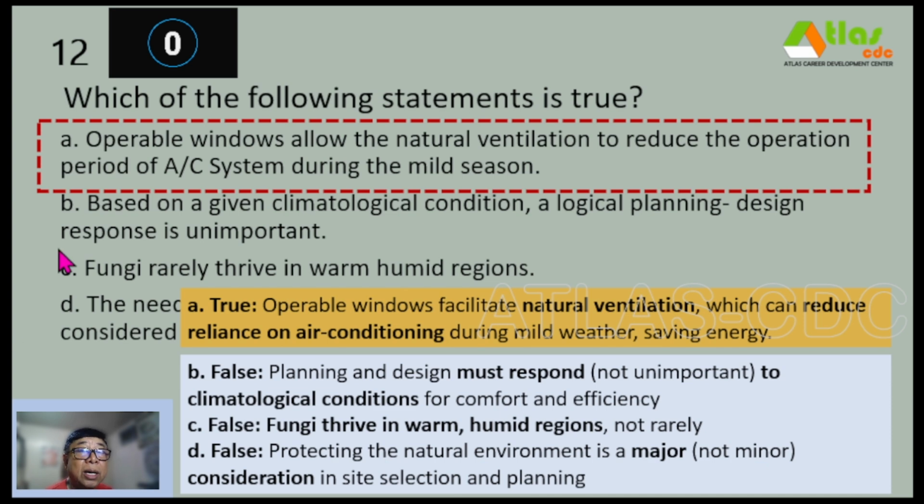And letter C, actually, fungi thrive in warm, humid regions, not rarely, no? And letter D, also, protecting the natural environment is a major consideration in site selection and planning. Hindi yun nakalagay sa choice na minor consideration.